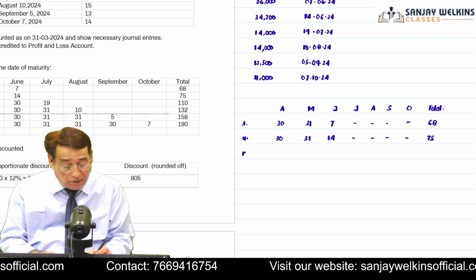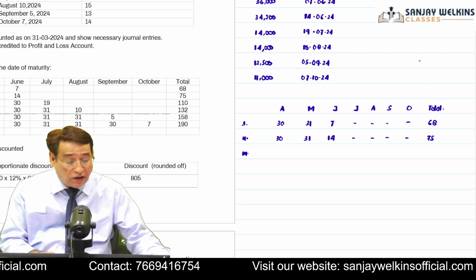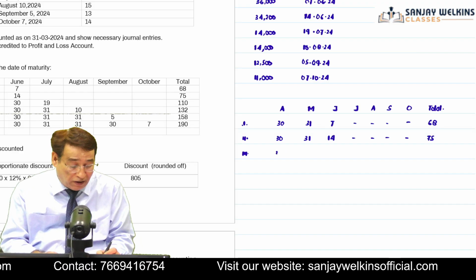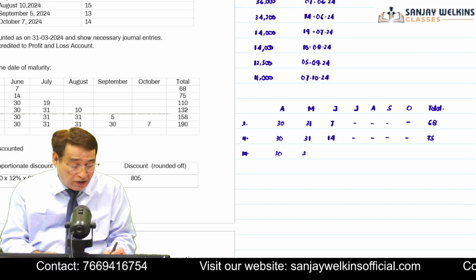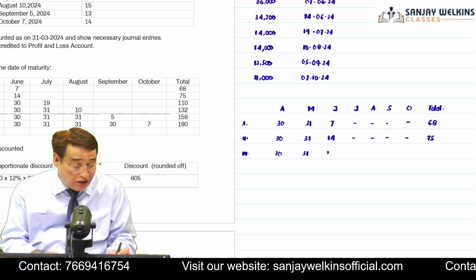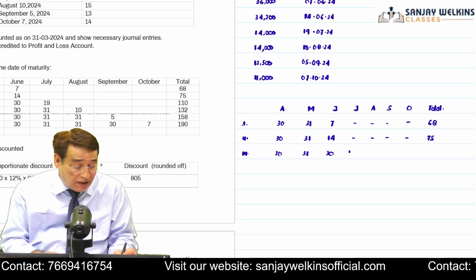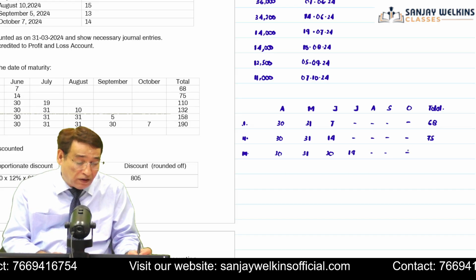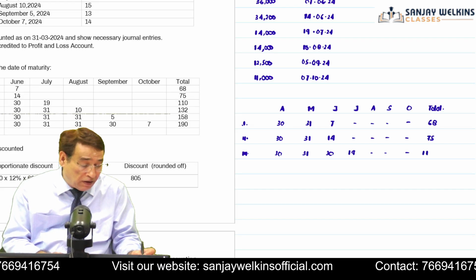Then similarly, we will take into account the third bill. The third bill is of 14,000 and its maturity date is 19th of July. So 30 days for April, 31 days for May, 30 days for June, and 19 days for July. Is it clear to you or not? So it will be equal to 110 days.